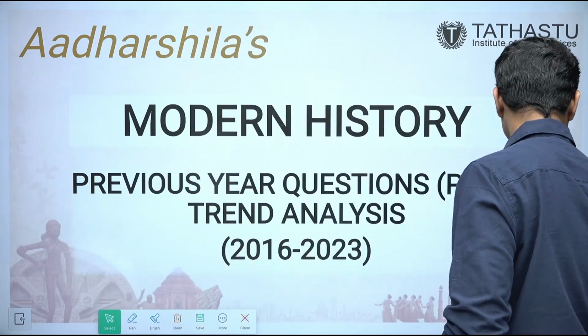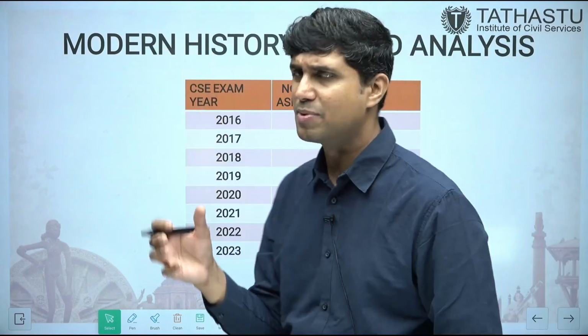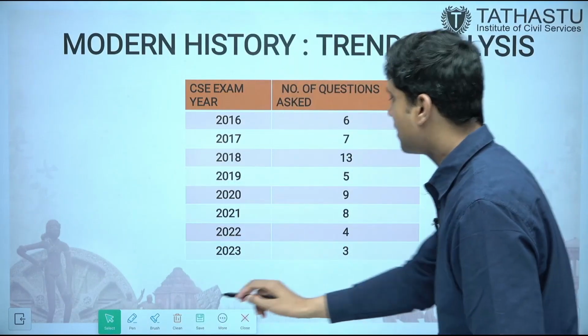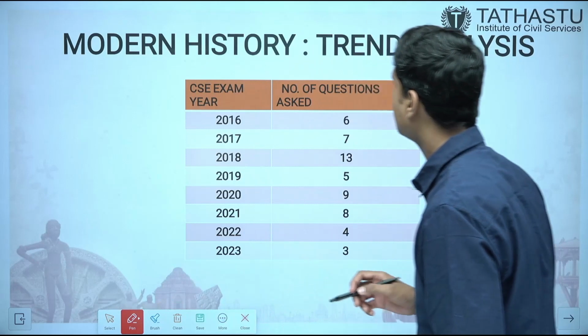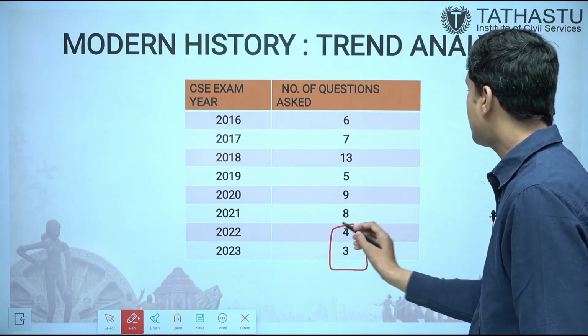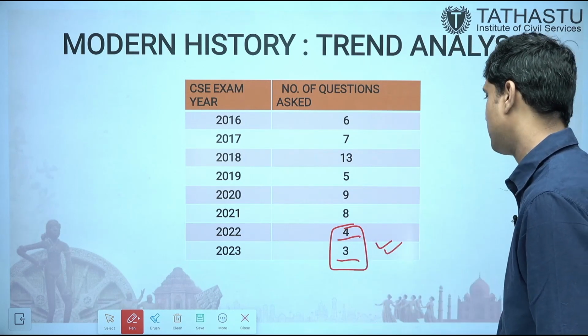I will be discussing the questions asked, their solution, the number of questions asked, as well as the focus areas which you need to focus for the 2024 prelims. If we see the number of questions asked in prelims from modern history, in last 2 years very few questions have been asked from modern history. Only 3 and 4 questions were asked.